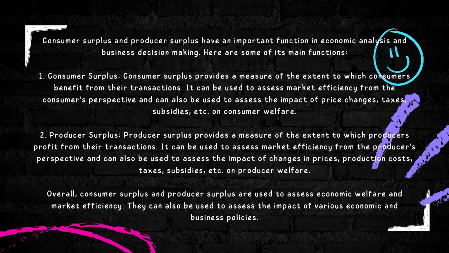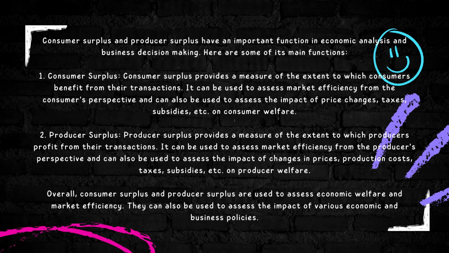It can be used to assess market effectiveness from the consumer's perspective and can also be used to assess the impact of price controls, taxes, and subsidies on consumer welfare.